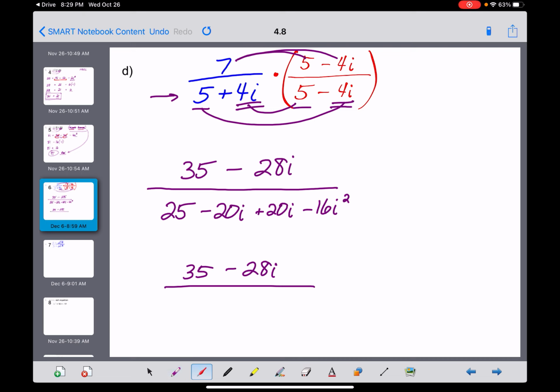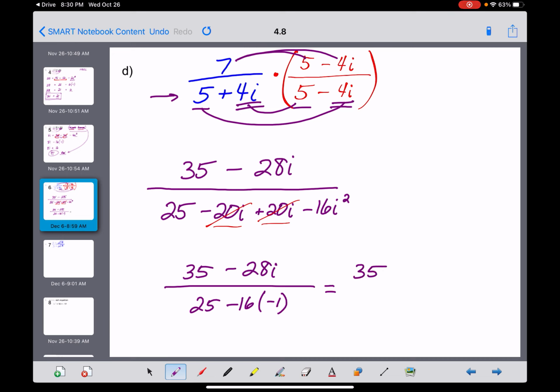But down in the denominator, two cool things happen. Just like before, negative 20i, positive 20i, they're opposites. They cancel each other out. So now we've got a 25, and then it's minus 16, but the i squared needs to be replaced yet again by a negative 1. And I'm going to work sideways here, guys, because I'm running out of room.